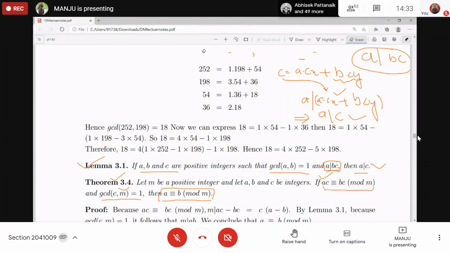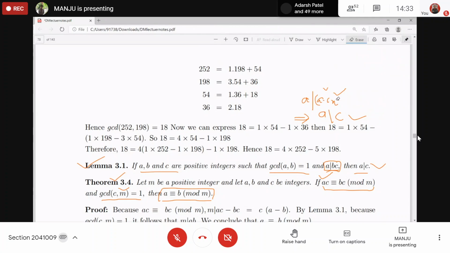Tell me the definition of congruence. When you write A is congruent to B mod M, it means M divides A minus B. So for this question, it will be that M divides A into C minus B into C.